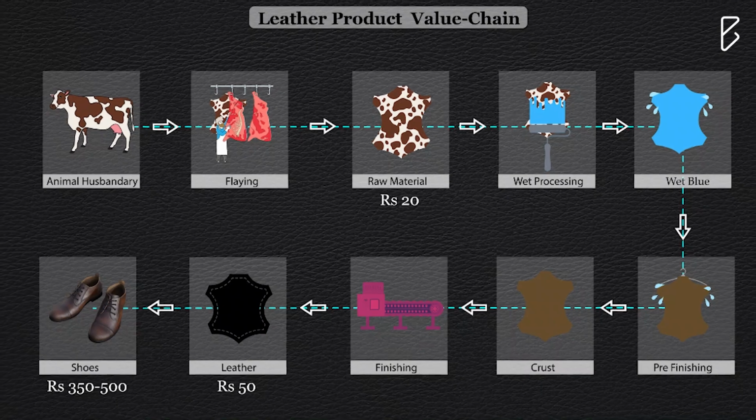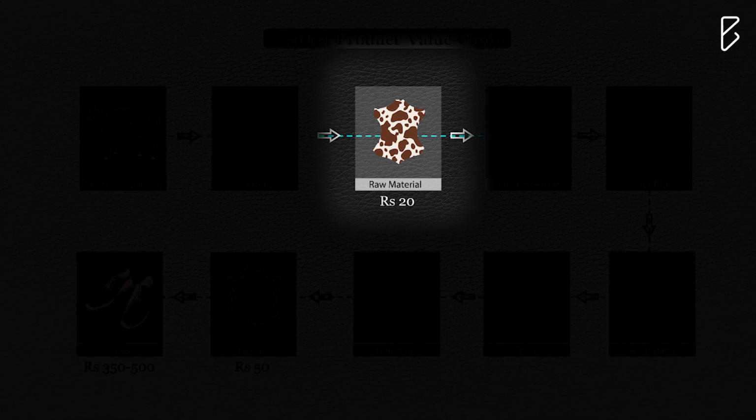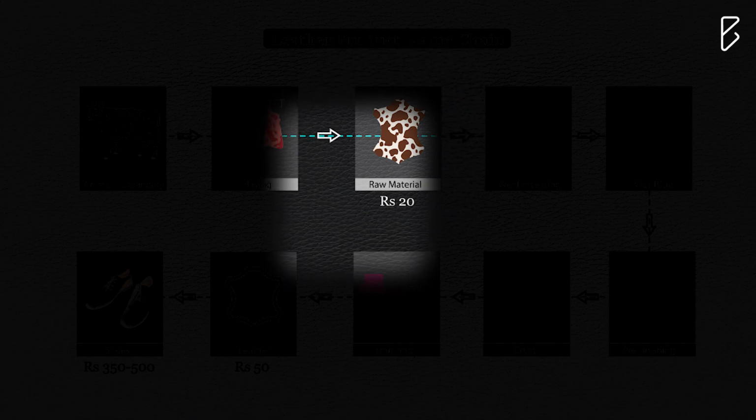In one of our previous videos, we discussed the leather shoe industry of our country, where I explained the 10-step process of leather shoe making. Let me put this in today's context. Generally, it takes 10 steps to manufacture one pair of leather shoes. But the interesting part is that if the product is sold in the third step, we can get a value of rupees 20 per square feet. If it's sold after the ninth step, that is as raw leather, it could be sold for rupees 50 per square feet.